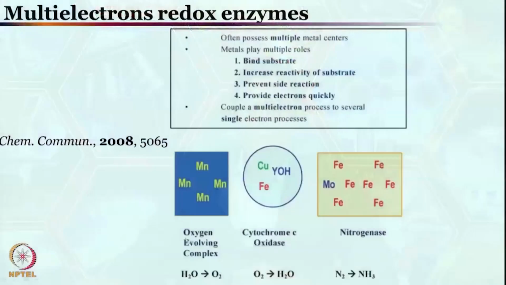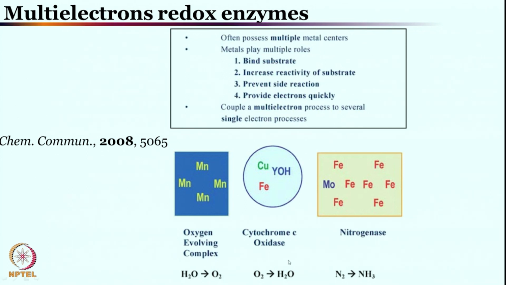So, you will see in a moment that this OEC, the oxygen evolving complex, has 4 manganese centers. You have already seen in the previous classes in cytochrome C oxidase an iron copper site along with a phenol or tyrosine cross linking. Today we will see the 4 manganese 1 calcium structure for the oxygen evolving complex, for photosynthesis where water is converted to oxygen.